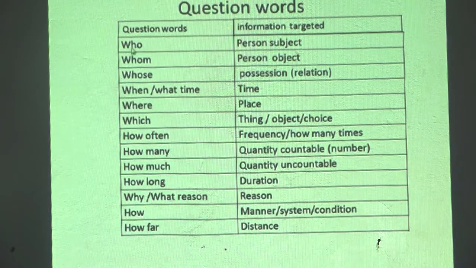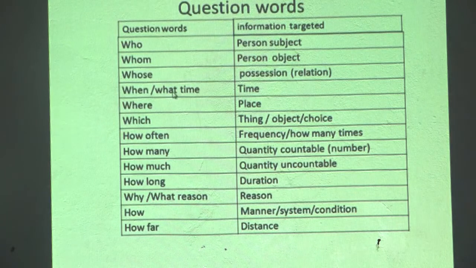Who is used for person, subject. This means if we are forming the question with who, we will have to keep the person or subject away from the question. We will not use the subject in the question. Whom is for object, the same. And whose is used for possession or relation, say in the possessive case.